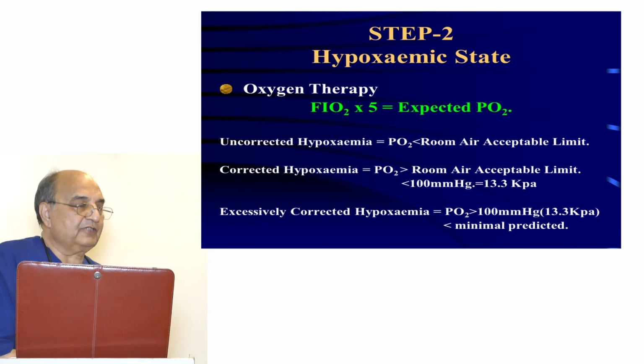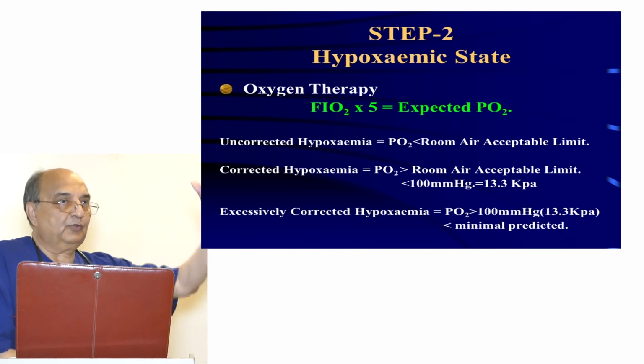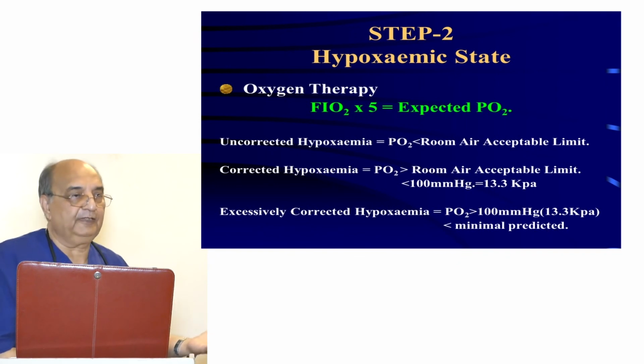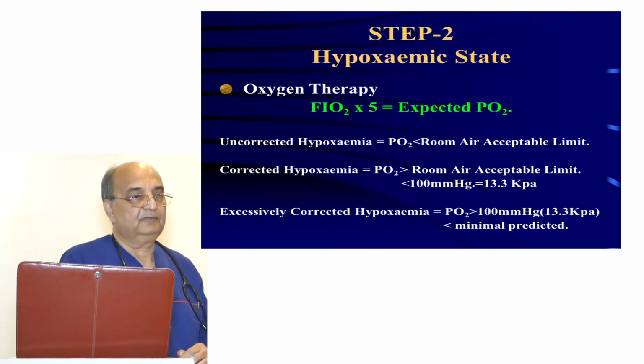Hypoxemic state still. Oxygen therapy. FiO2 times 5 is expected PO2. Now we are breathing 20%. What is the expected PO2? 100 roughly. So 20 to 100, ratio is 1 to 5. If you are giving 30% to the person, you multiply with 5, expected PO2 is 150.